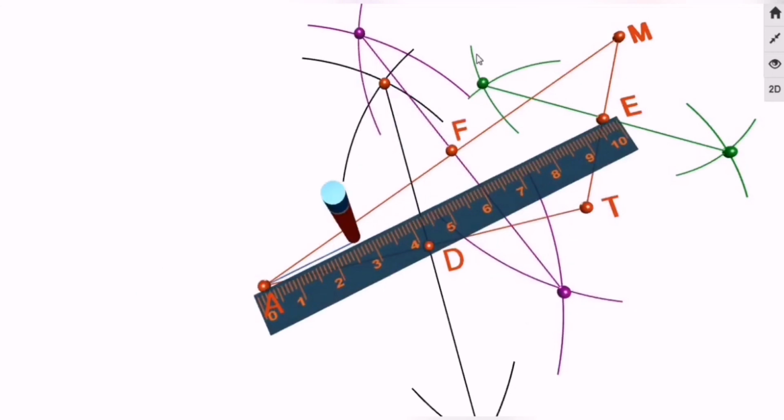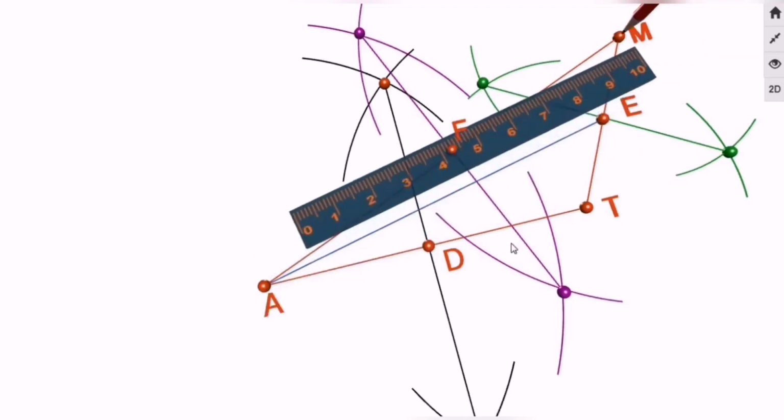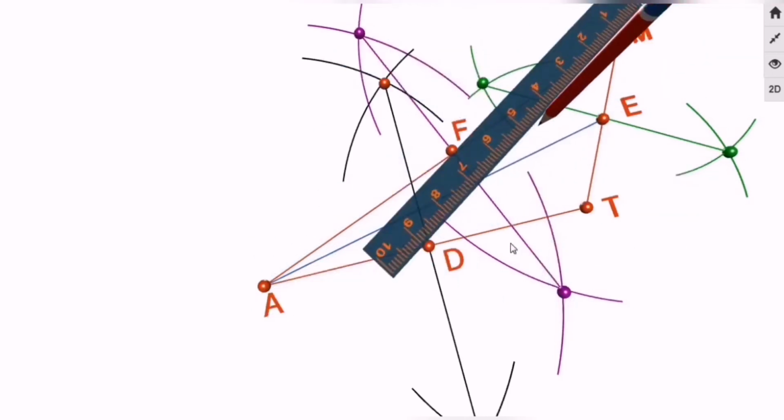Once the points are located, we need to join those points to the vertices of the triangle. Okay, so start joining, and keep it in mind, a median is a segment which joins a vertex and the midpoint of the opposite side. So from A over here, we are going to draw the median towards this opposite side TM. So we have to draw segment AE, and that segment is nothing but the median AE. Same goes with point M and point D.